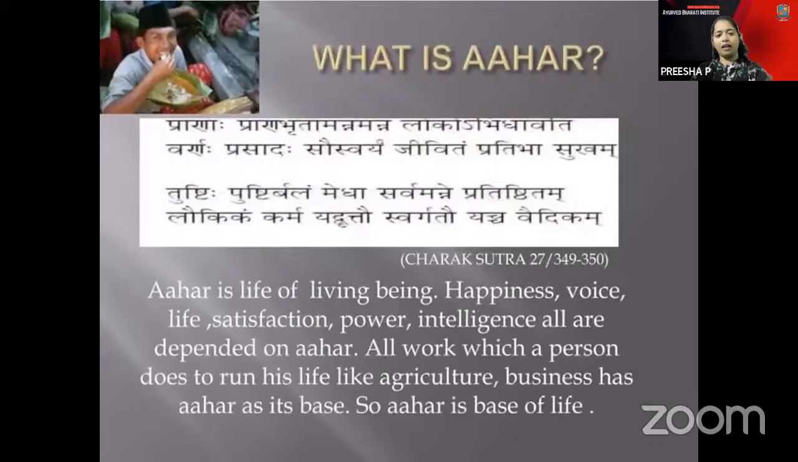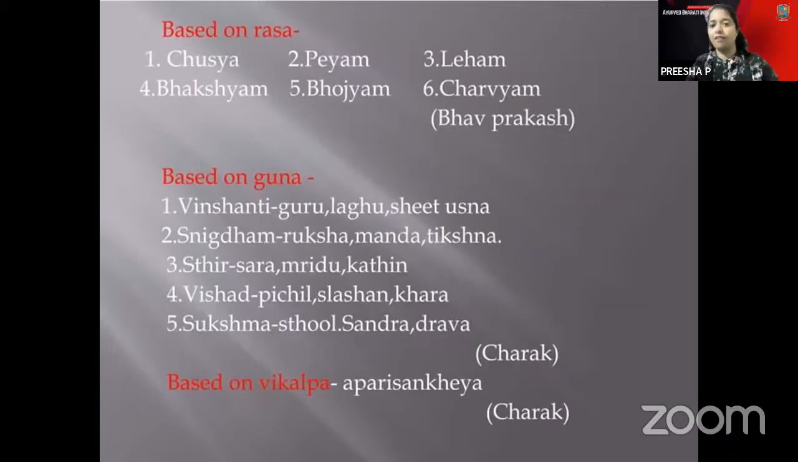Ahara is of 6 types: Chushya, Peya, Leha, Bhakshya, Bhojya, and Charvya, according to Bhava Prakasha. And based on Guna, there are 20 types: Guru, Laghu, Shita, Ushna, Snigdha, Ruksha, Manda, Tikshna, Sthira, Sara, Mrudu, Katina, Vishada, Pichila, Shlakshna, Khara, Sukshma, Stula, Sandra, and Drava. And based on Vikalpa, it is Aparisankhya, innumerable in number.